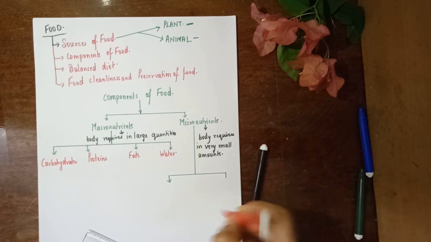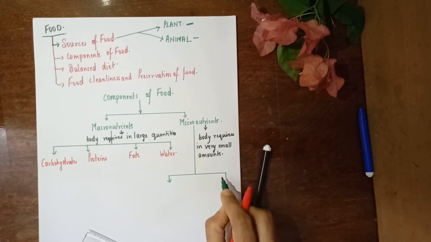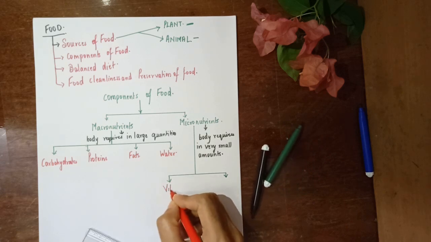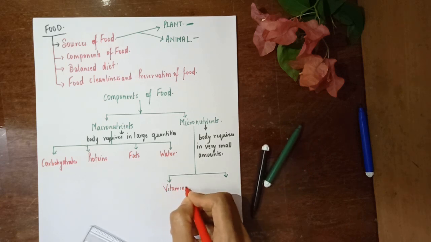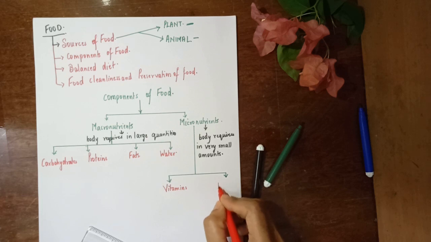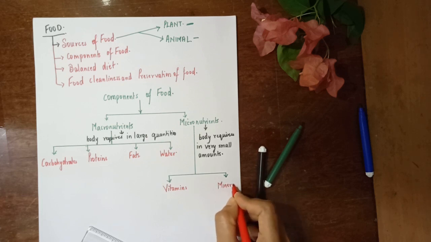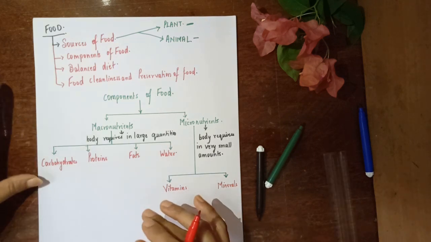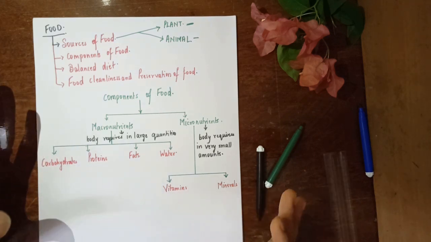We can basically classify them into two. First one is vitamins and the second one is minerals. So vitamins and minerals are required in trace amounts in our body, whereas carbs, proteins, fats and water are required in larger amounts.